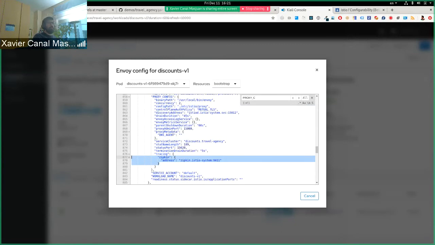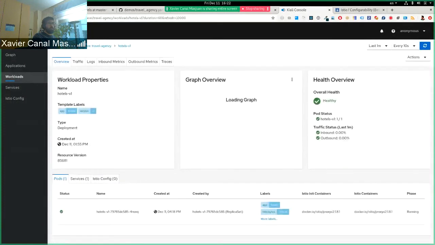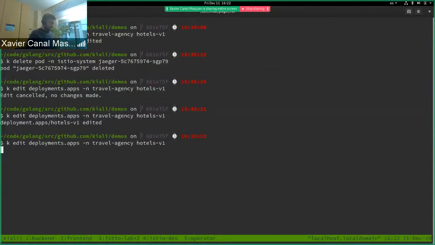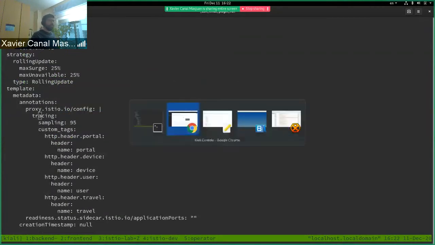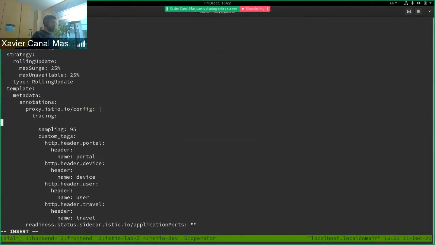So what's happening now is that all the traces have been created, but Istio didn't know where to send them. So okay, that's the main problem, I think, because there shouldn't be any traces in the hotels. Nope, nothing yet. So let's edit again. Let's look for the sampling and let's add this address in here, and let's see if we are right and this was what was missing.